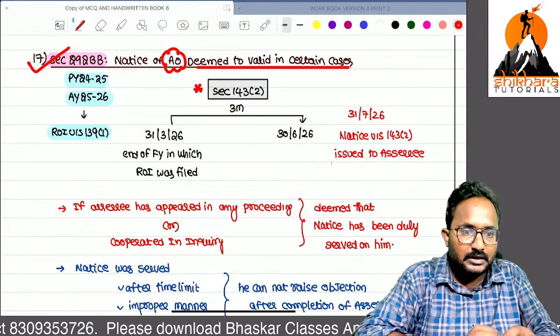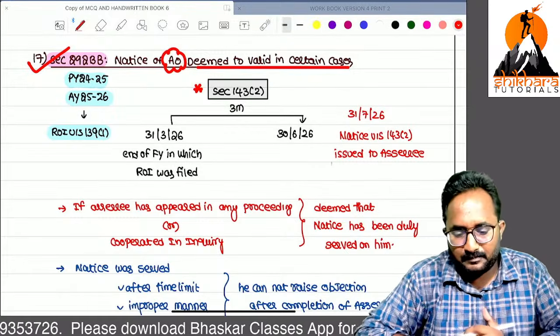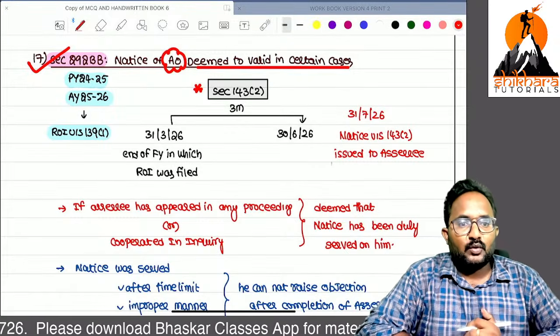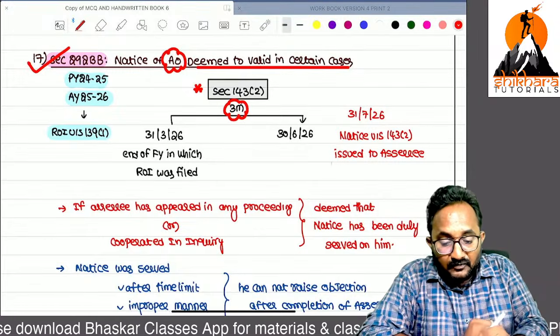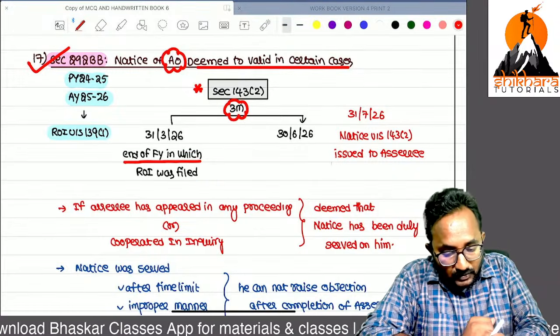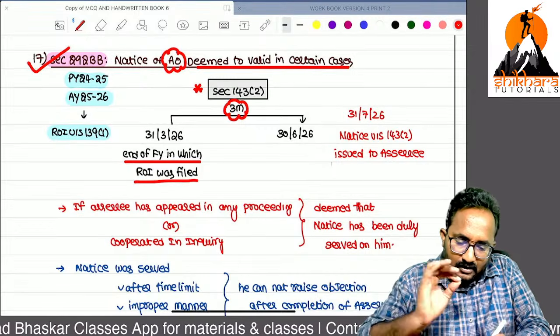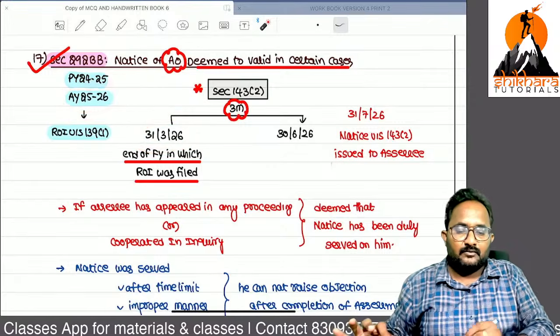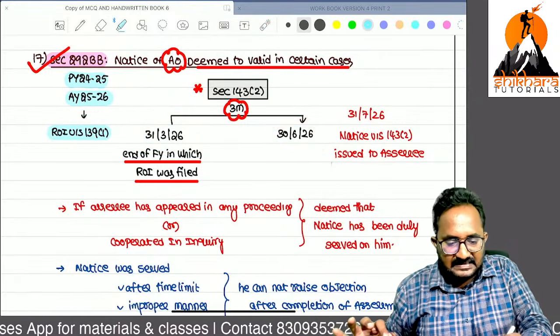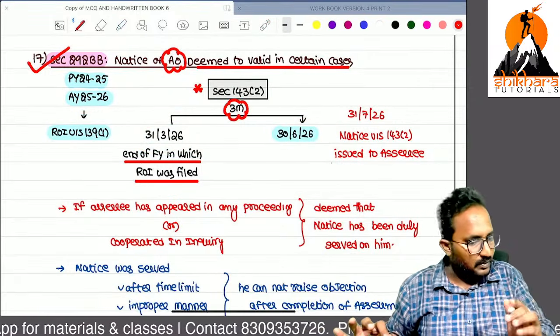What is a 143(2) notice? Scrutiny notice. We have to send the scrutiny notice within 3 months from the end of the financial year in which the return was filed. This is the last date for sending of the scrutiny notice.